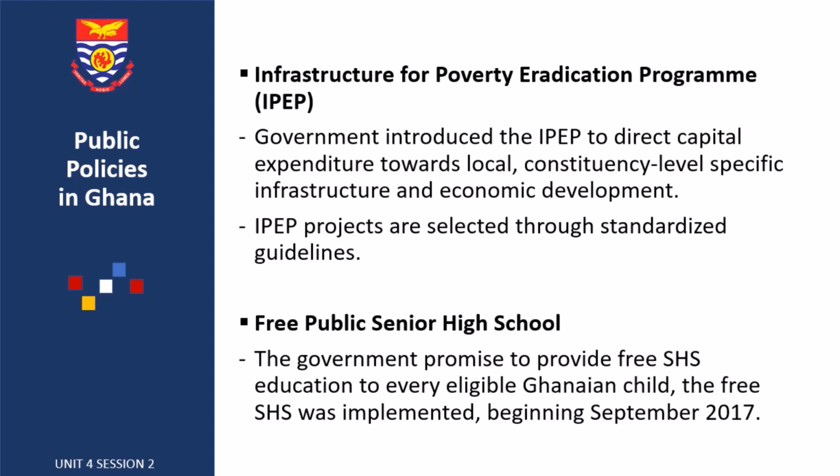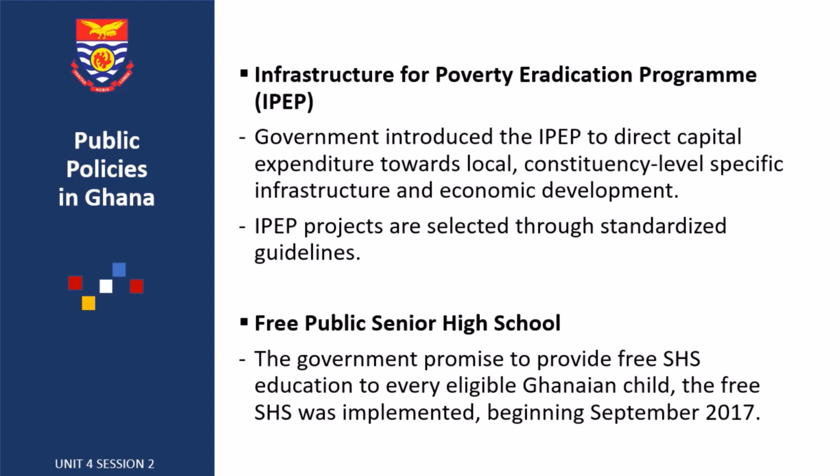So government introduces policies in order to achieve this objective, which they are also a part of. They've signed off to such a program, so they have to implement policies to ensure that they achieve this particular one. Now, how does government do that? That's by having this policy, the Infrastructure for Poverty Eradication Program. The government introduced it in order to have direct capital expenditure projects in local and rural areas, so the government tries to build infrastructure in most of these rural areas.